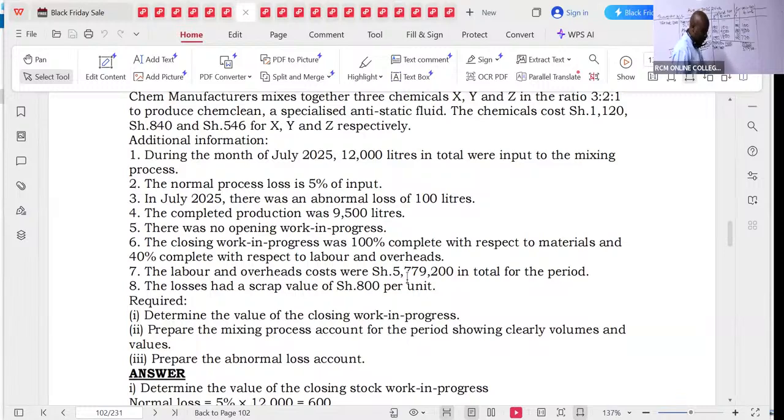What they could not get, all of them, was this material cost. Most of the students whose papers we were marking were not able to get this material cost. But you guys, given that we are not in an exam situation, I'm 100% sure that you can easily give me that figure. The materials will cost us how much?